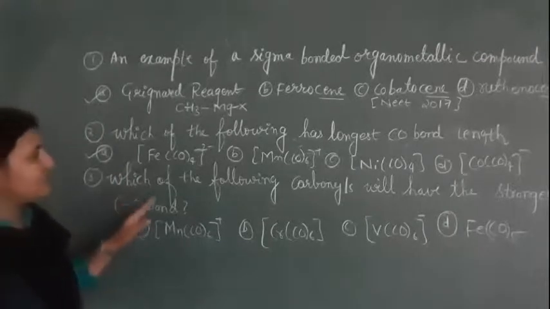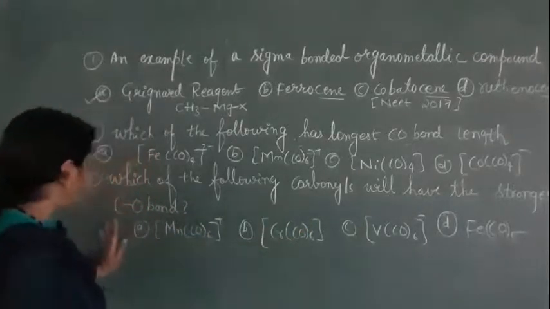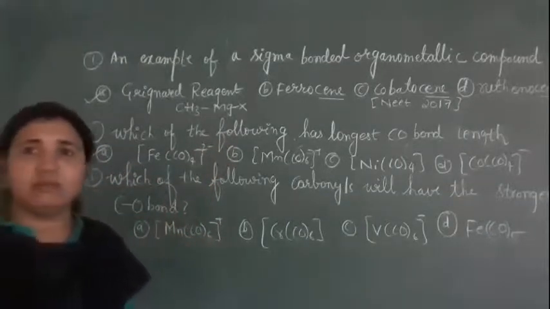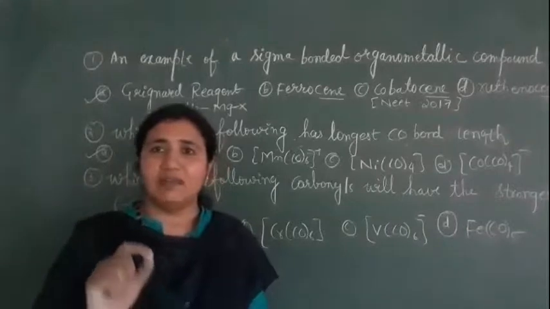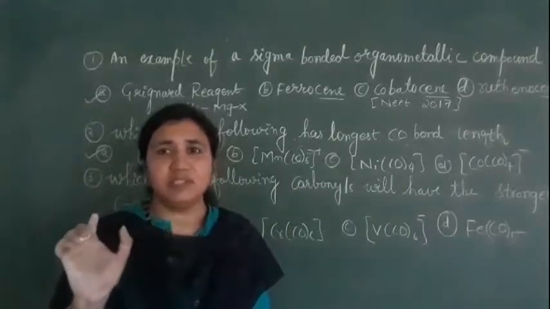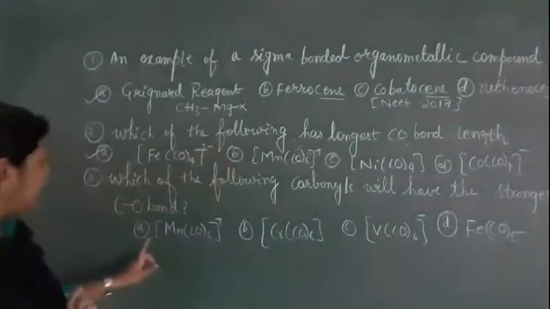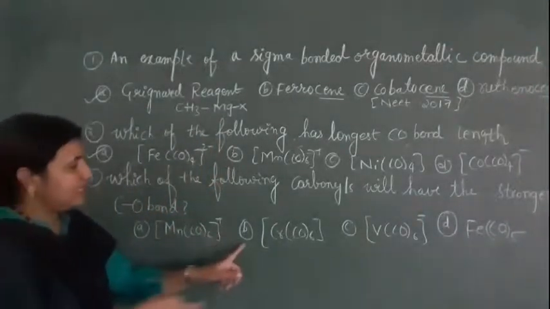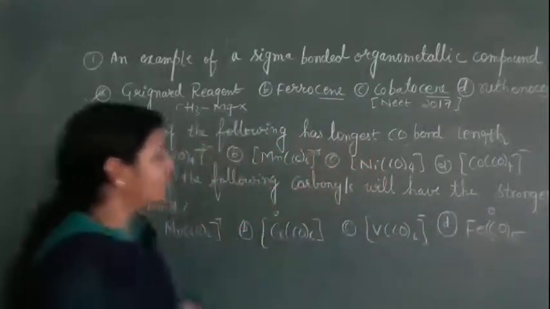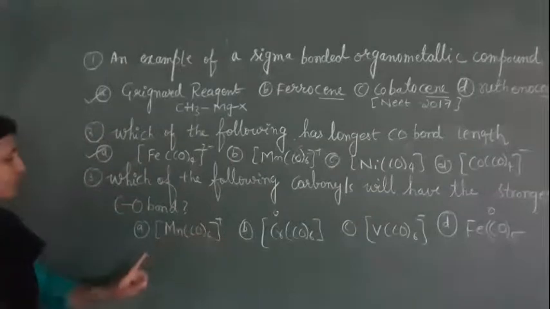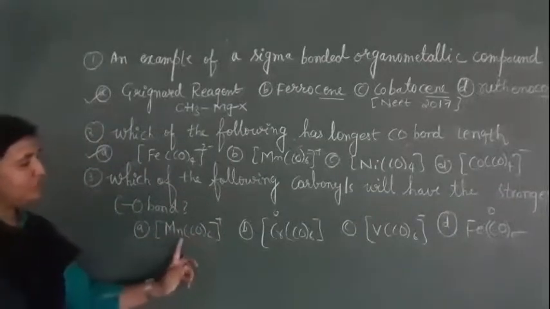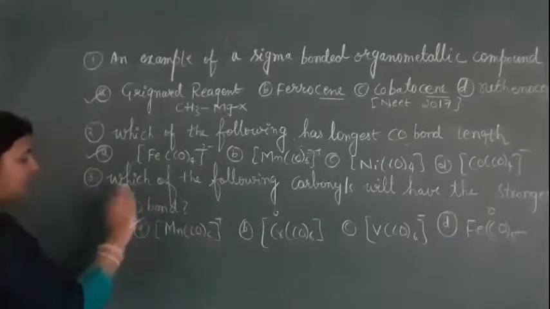Next: which of the following carbonyls will have the strongest CO bond? The CO bond is strong when the metal has 0 charge or plus charge. Here we have a plus charge, here 0, here -1, and here 0. With the plus charge, the metal and carbon bond becomes weak but the CO bond is strong. So option A is correct.